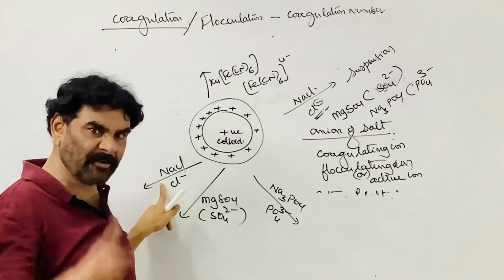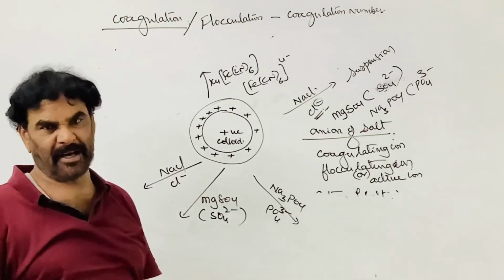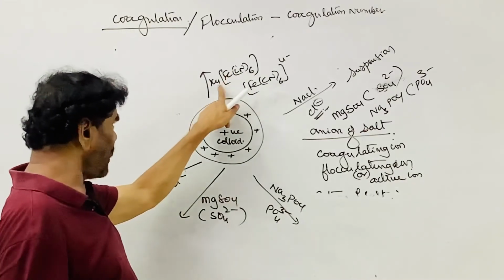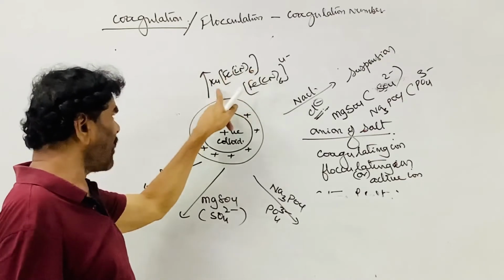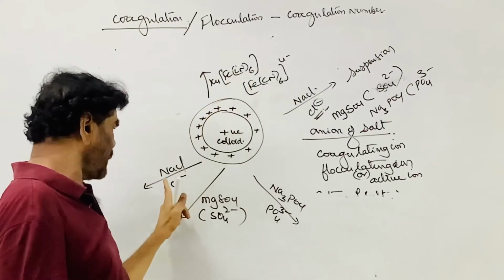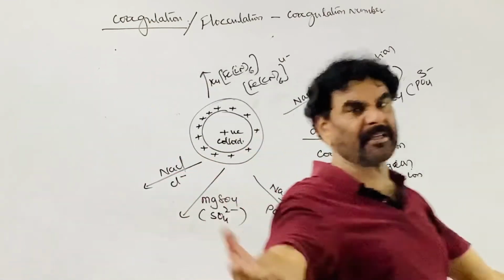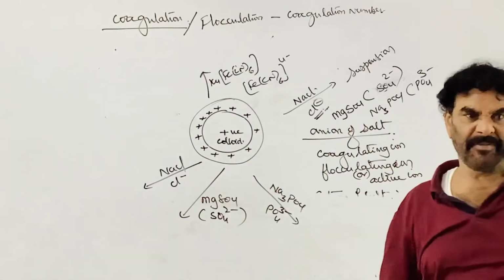Whereas 1 mole of this neutralizes only 1 mole of positive charge. So if you compare these two, the effect caused by 1 mole of this is equal to the effect caused by 4 moles of sodium chloride, because the charge on the ion is very less.